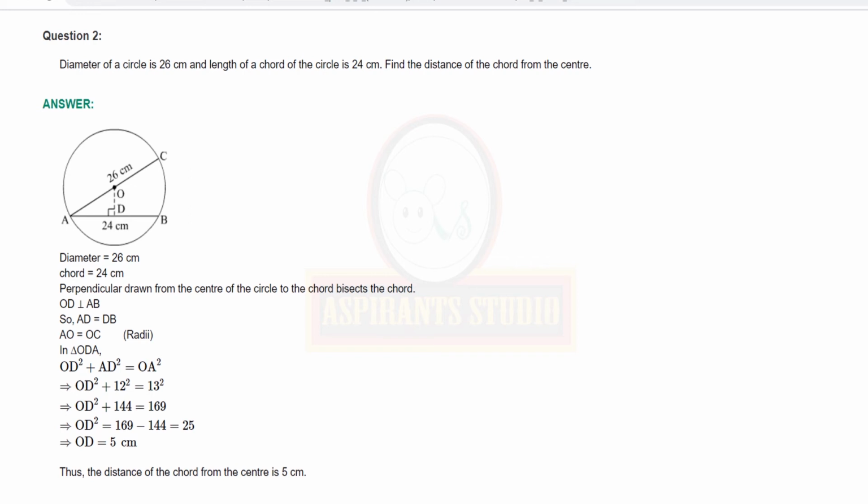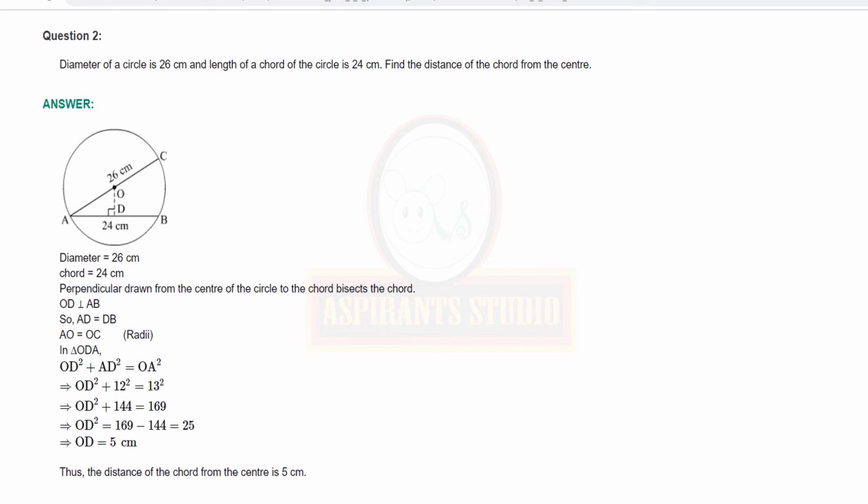Here also we have perpendicular drawn from the center of the circle to the chord bisects the chord. We have constructed OD perpendicular to AB. So AD is equal to DB, because perpendicular drawn from the center of the circle to the chord bisects the chord. AO is equal to OC because they are radii of the same circle.